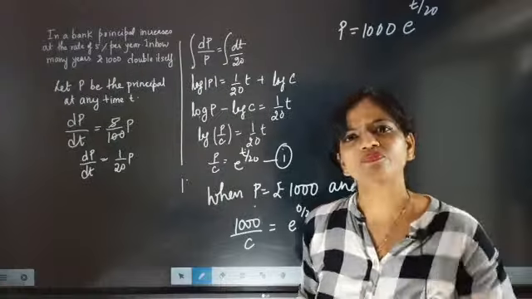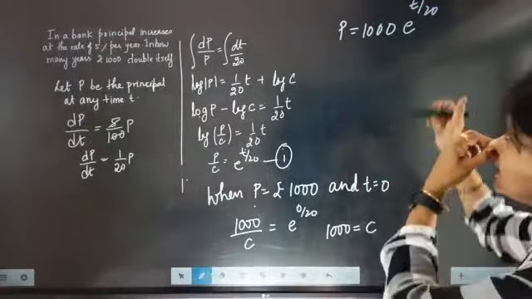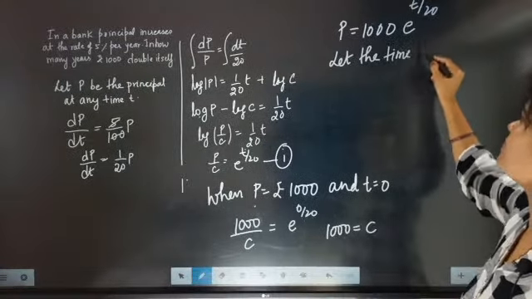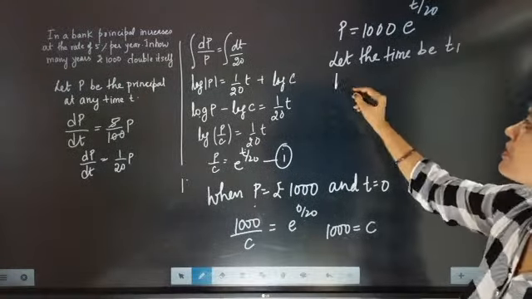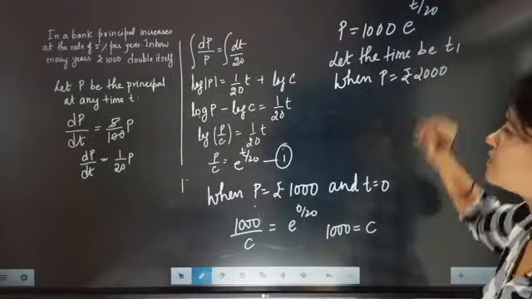But they are telling that when the principal will double itself, at what time? So let the time be t1 when the principal will become 2000 rupees.